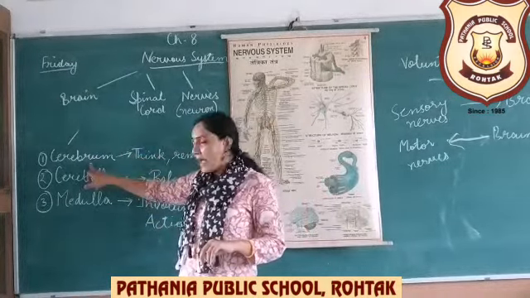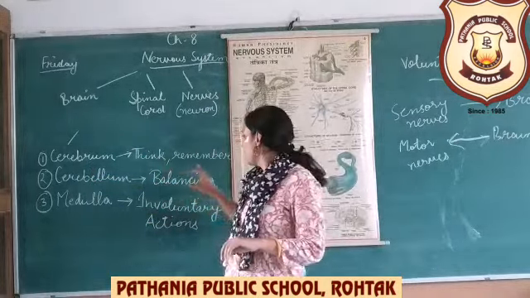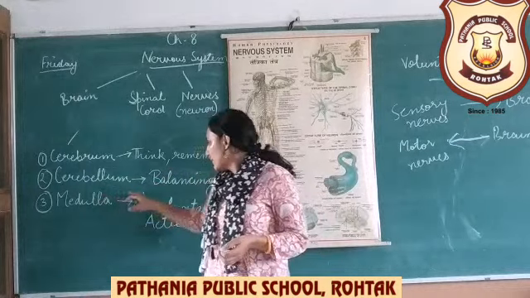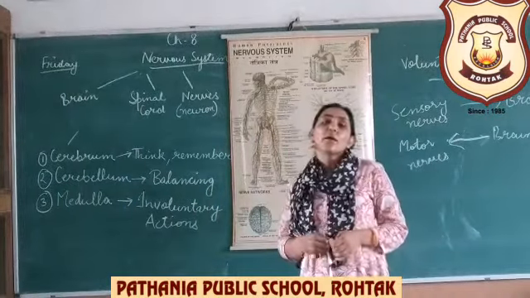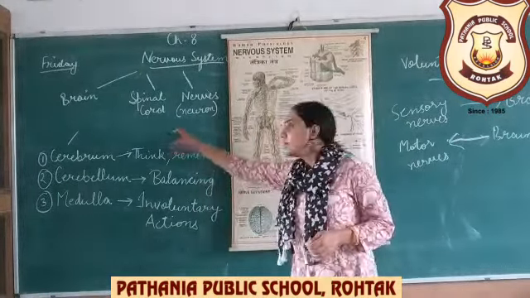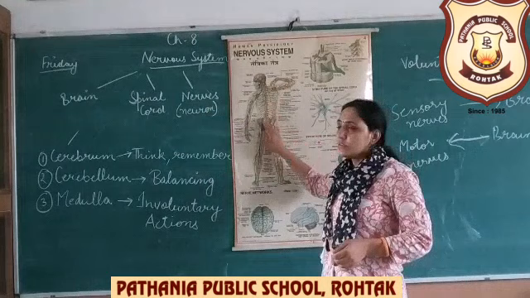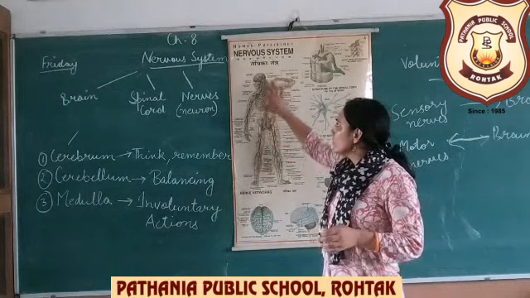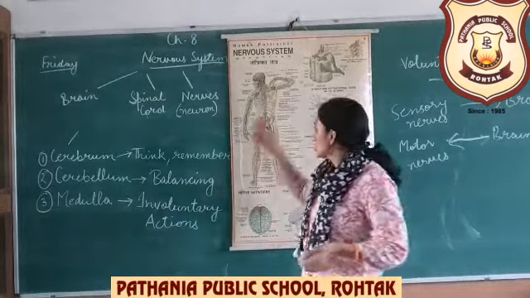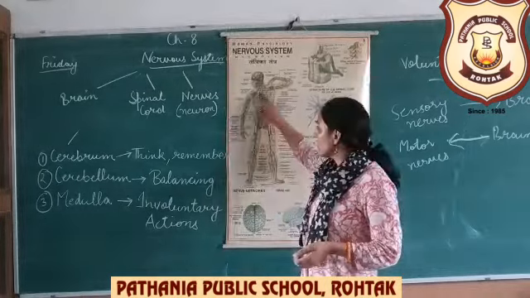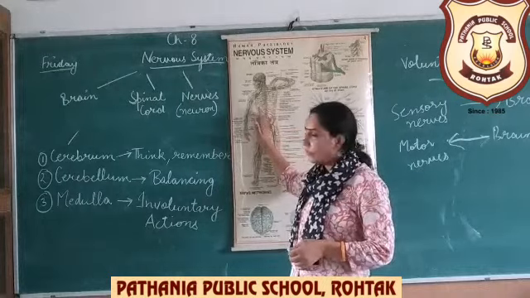So in the brain, there is the cerebrum, cerebellum and medulla. Three parts are there. Cerebrum helps in thinking, reasoning ability or remembering things. Cerebellum helps in balancing or movement, and medulla, which is the longest part, helps in involuntary actions. And the spinal cord is the basic part that is connected to the brain and to the rest of the body. Means it is the middle part of the nervous system, which helps in transmitting messages and receiving signals. So this is all due to the spinal cord, because it is interconnected to different parts of our body. Means it is the central part of our nervous system.